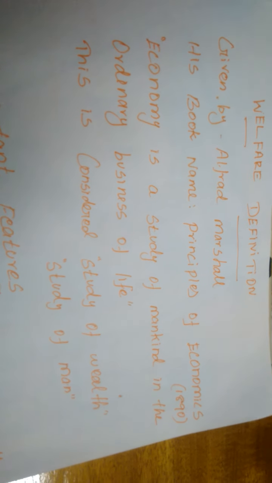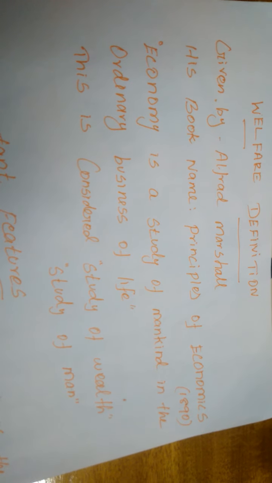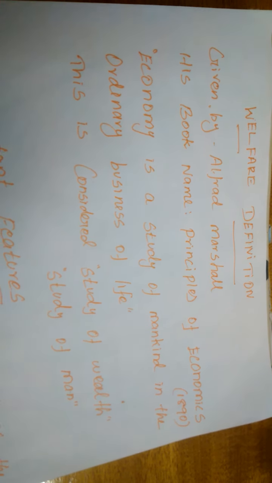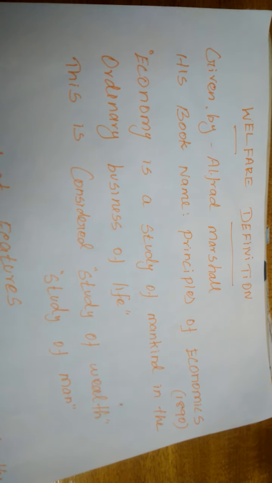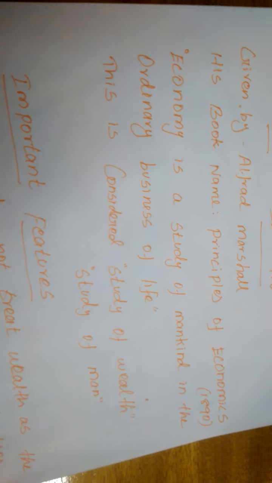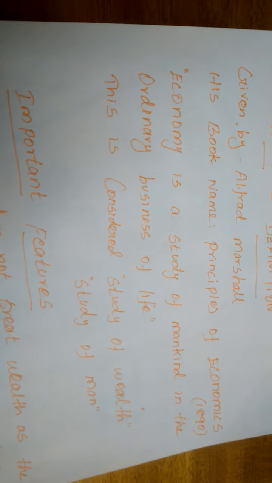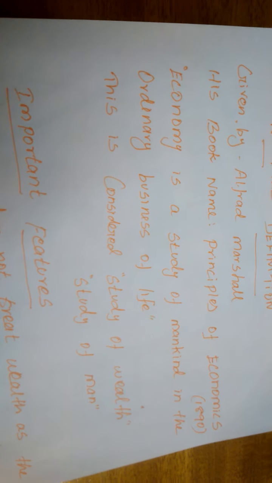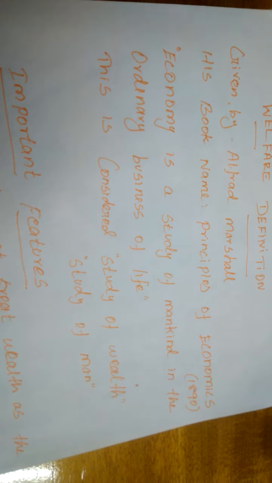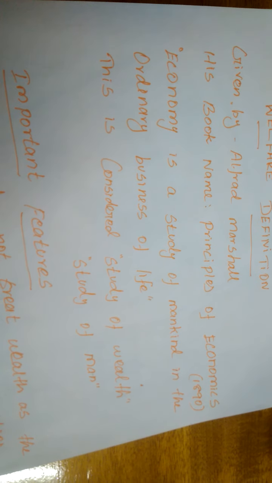Not only that, this definition examines the part of individual and social action which is most closely connected with the attainment of material requisites of well-being. What commodities or factors are needed for attaining human well-being or the well-being of societies? Everything is connected and interlinked with each other.